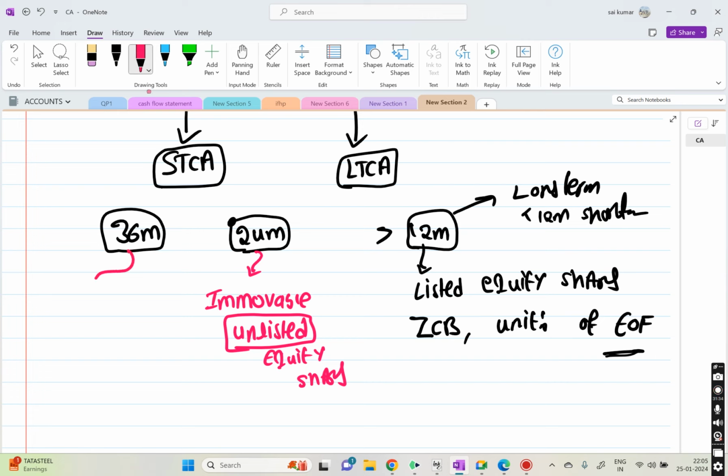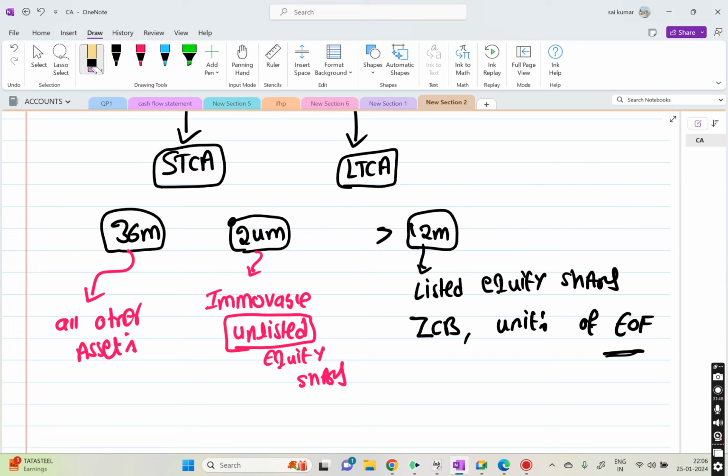Then apart from these, all other assets, there are so many, all other assets we will just consider 36 months. If it is more than 36 months, long term. If it is less than 36 months, short term. Understood, guys? So 12, 24, 36. So these are the limits we will consider. Okay.